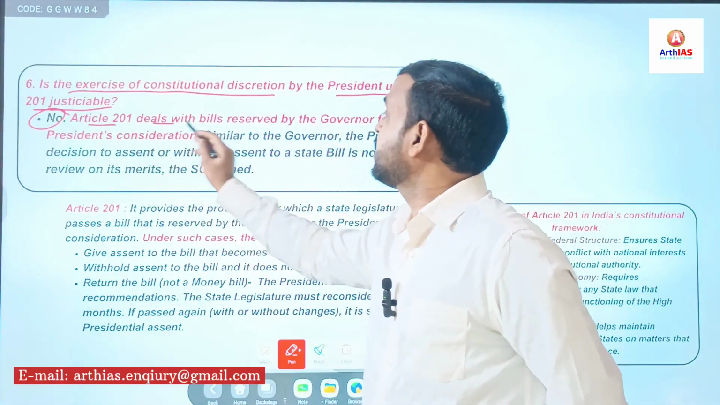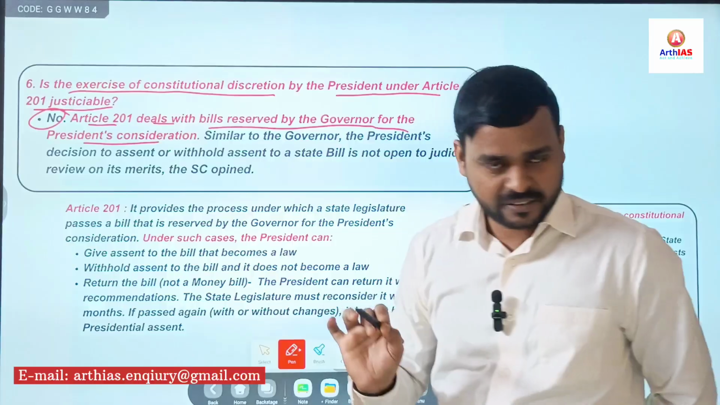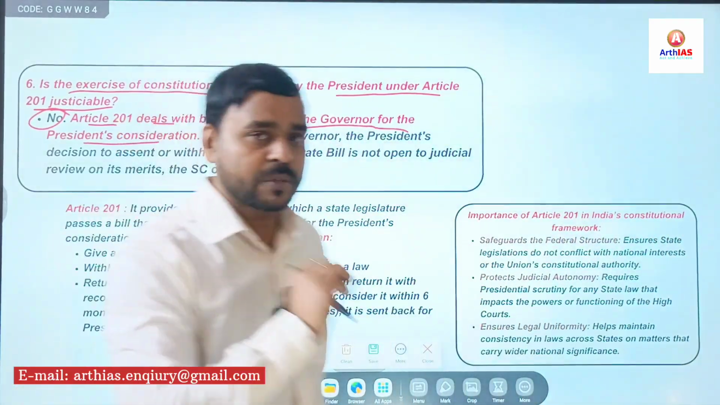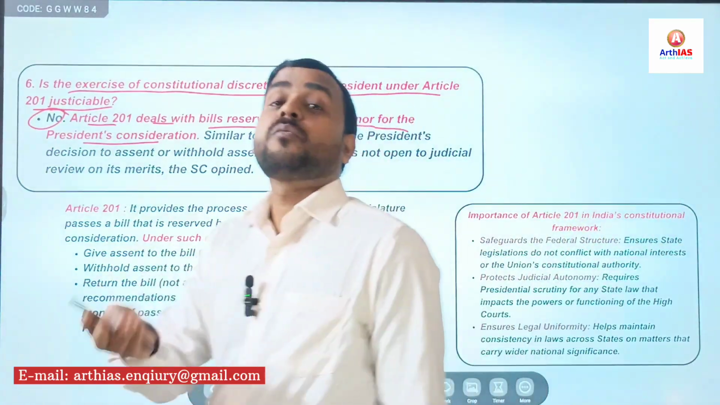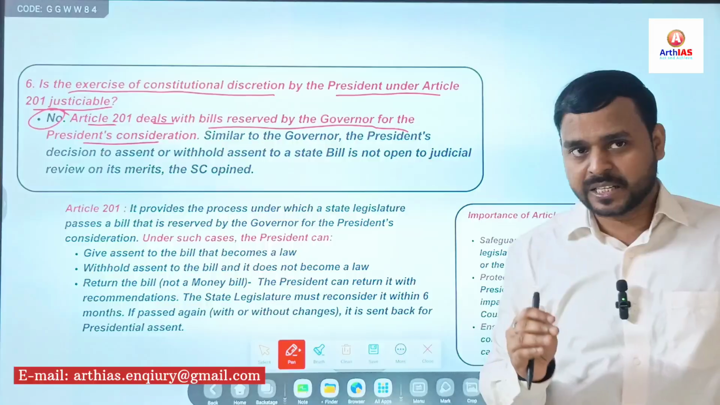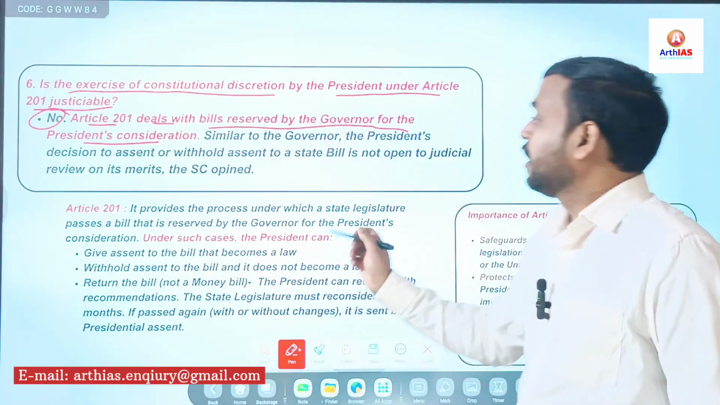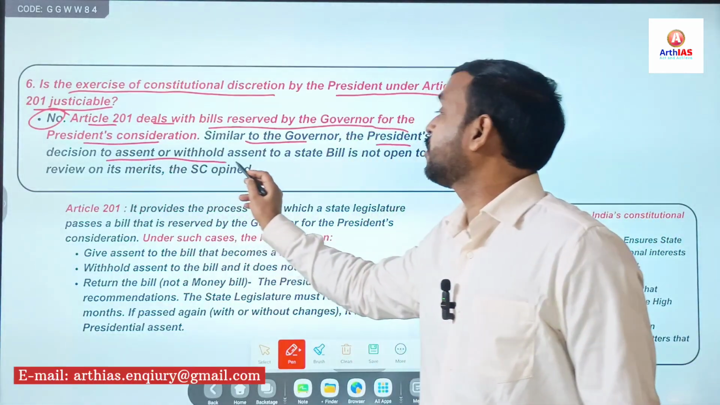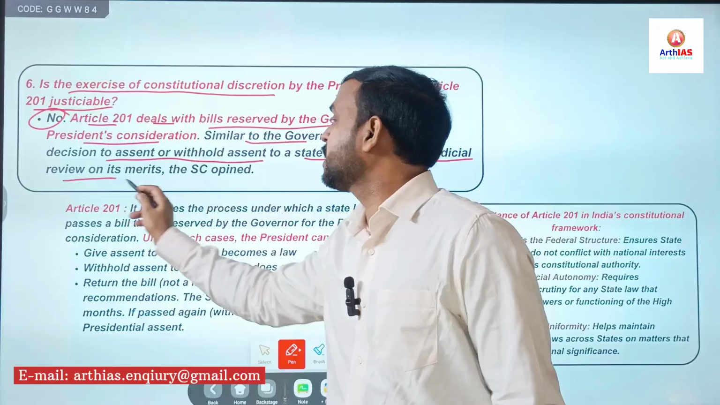Article 201 deals with the bills reserved by the governors for the President's consideration. Under Article 200, the governor has 3 options. First, he can give his assent. Second, he can reserve the bill for the consideration of the President. Or third, he can return the bill to the state legislature, if it is not a money bill. Similar to the governor, the President's decision to assent or withhold assent to a state bill is not open to judicial review on its merit.